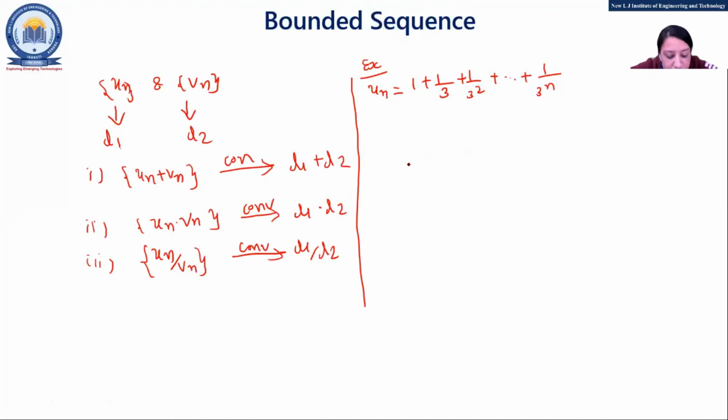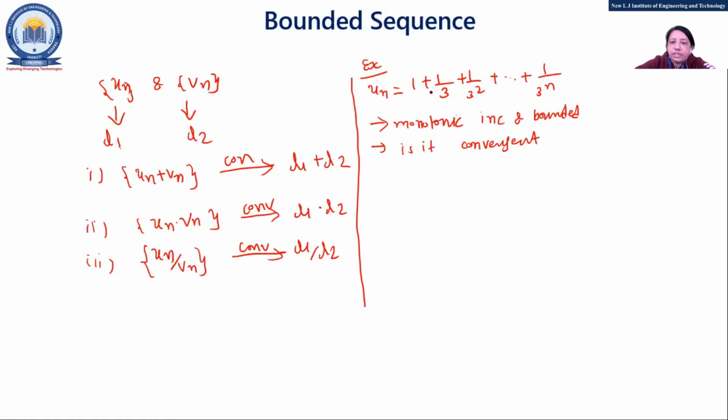What you need to check is whether it is monotonic increasing and bounded, and whether it is convergent.